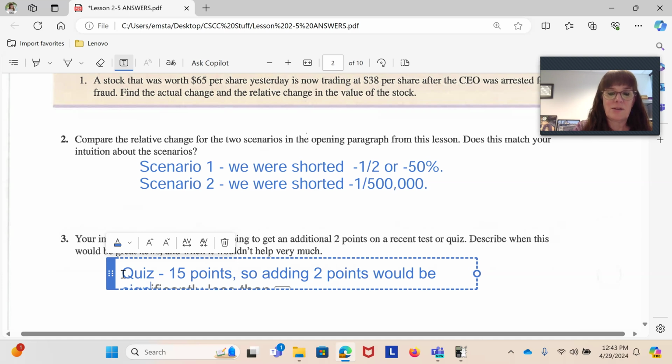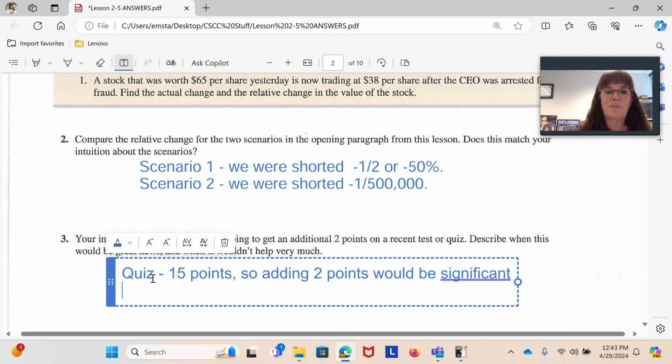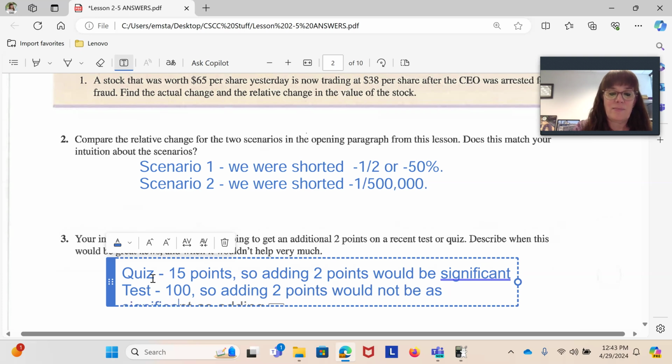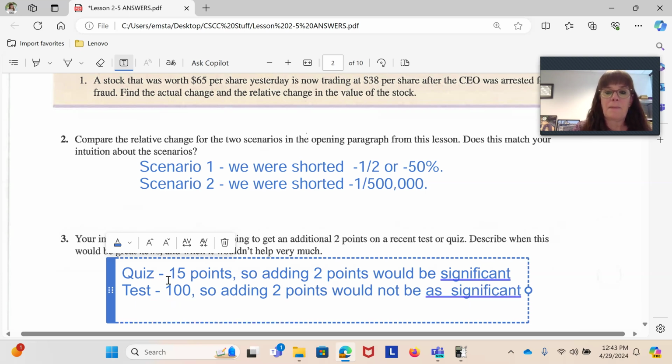Our tests in here are worth 100 points. So adding 2 points would not be as significant. So the lower the value of the item, the more adding a few points on will actually benefit the grade.